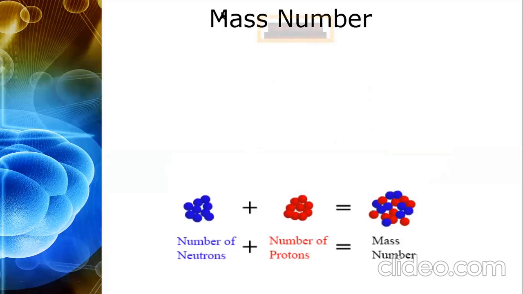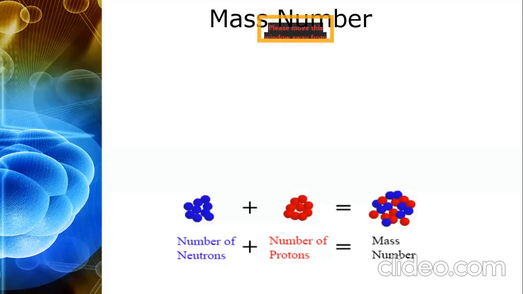Please write it down somewhere in your books or copies, in your rough copy or in your chemistry book: mass number, atomic weight, and atomic mass. They are all the same.